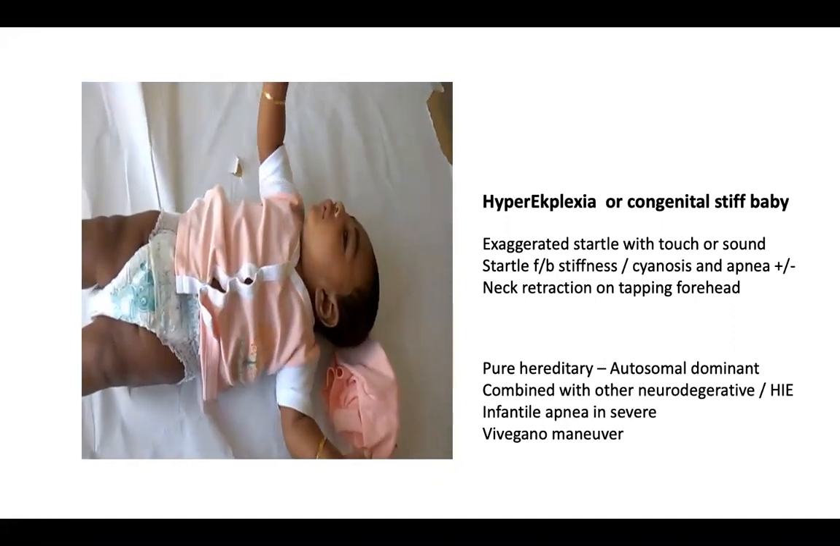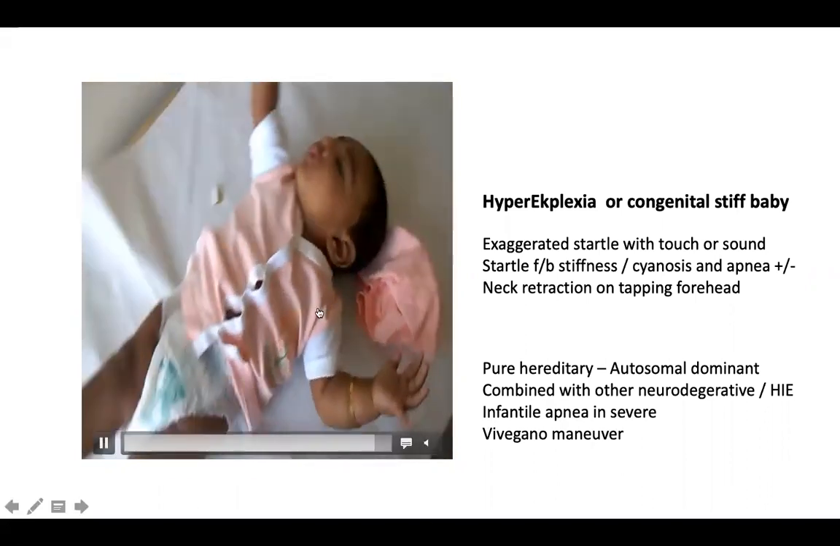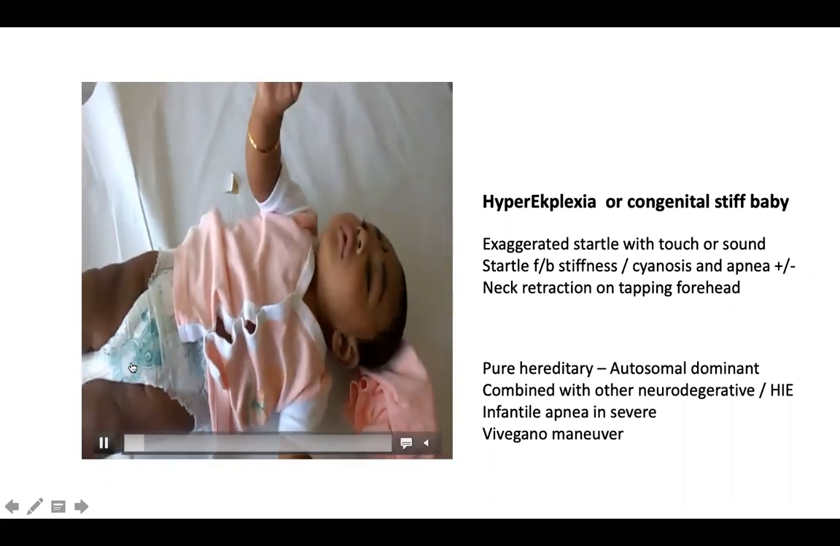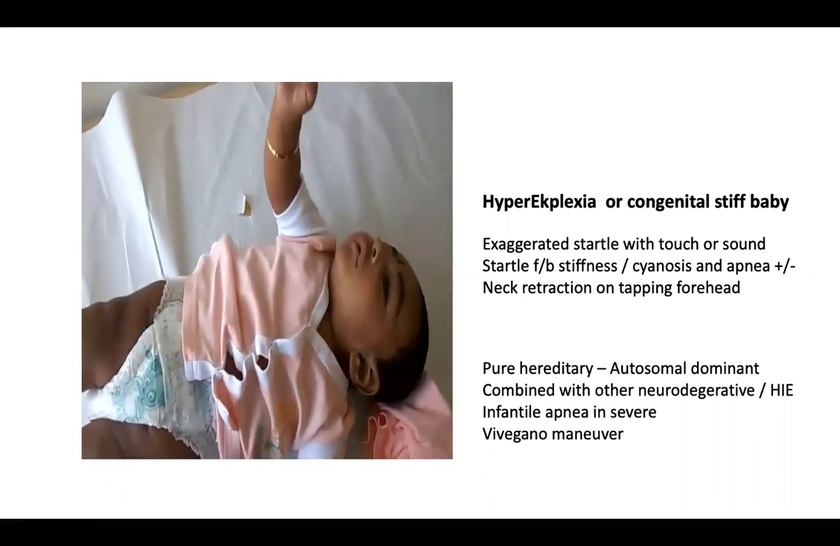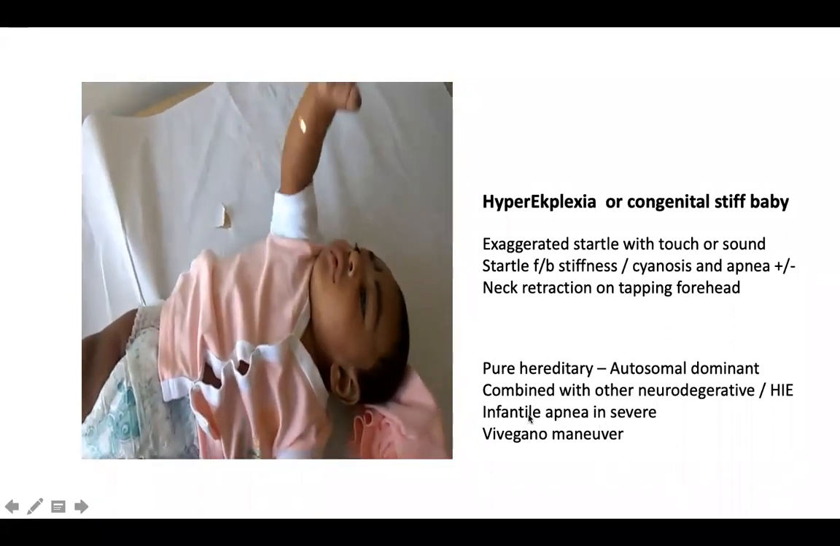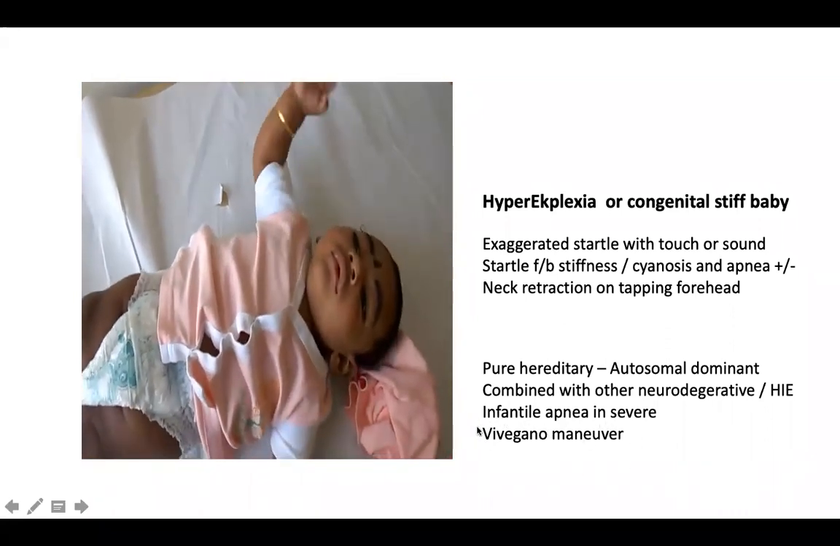When there's a severe attack, the parents should hold at the neck and hold at the knee joint and flex the baby, and that will abort the cyanotic attack. That is called the Valsalva maneuver. It is very important to teach the parents, because some of these children can have cyanosis and cardiac arrest as well.